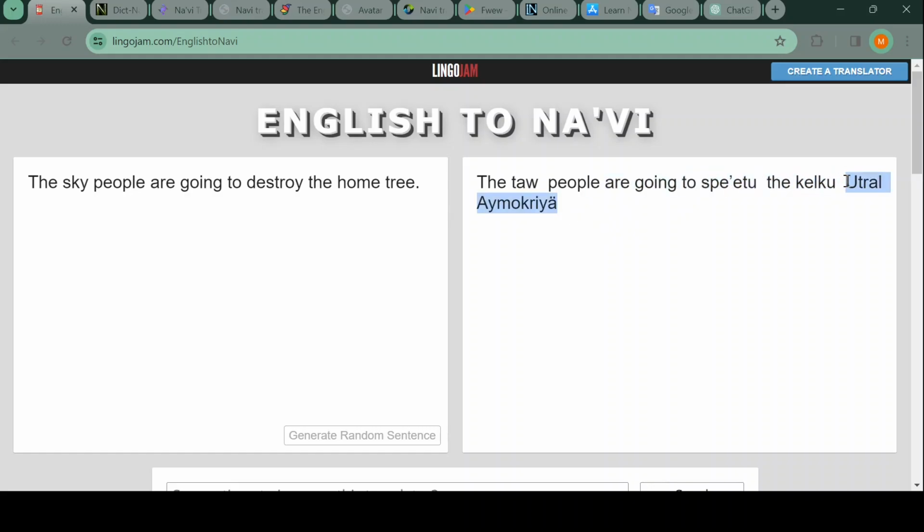I first want to say probably this one uses the same dictionary or the same code as the second one we had, because we got correct words, but it gives a different thing. Like, I guess Utra Amokria, it searched for tree and then just got a random word that had tree in it.